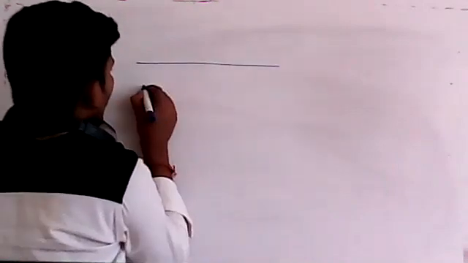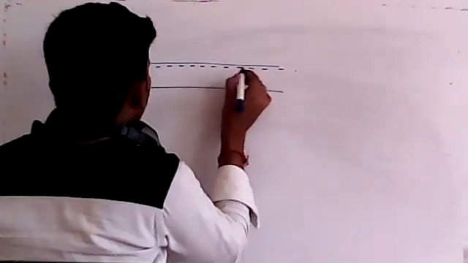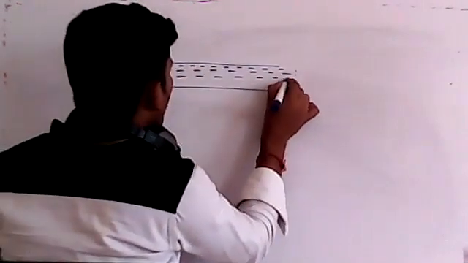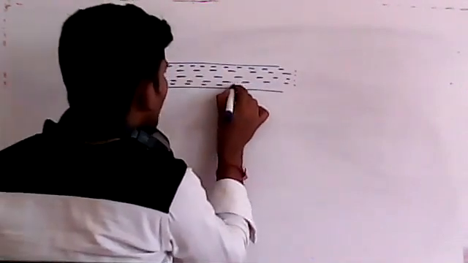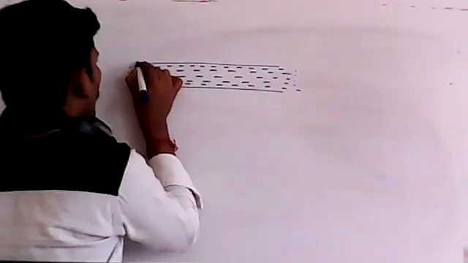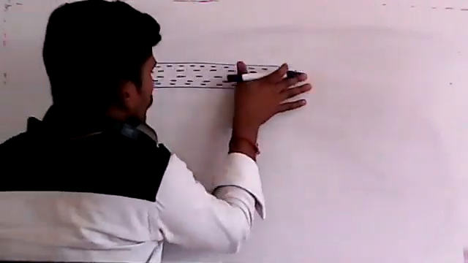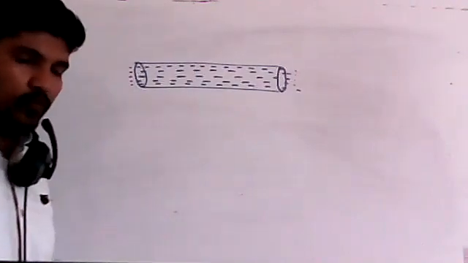For example, let me take one different scenario. In a pipe, water is moving systematically in this way. It is a streamline flow. So for example, this is a pipe, and inside this pipe, water is moving. Now, how can we apply this viscous force?